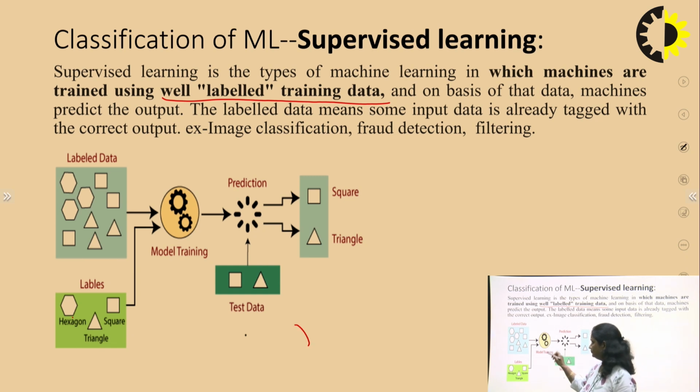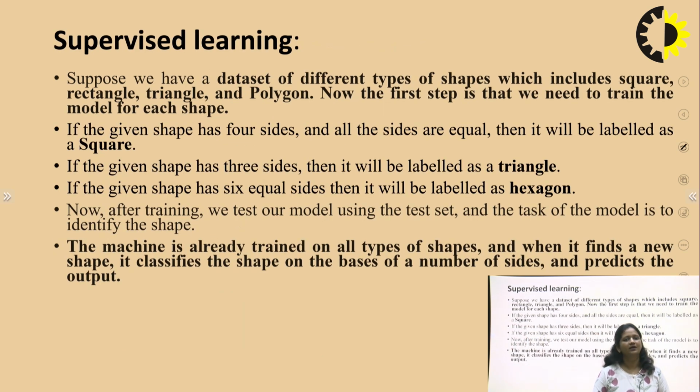Then we fetch this input data into the model learning, then after that comes test data and prediction, like square and triangle. What we have to teach our algorithm is: if the image has 4 sides and all 4 sides are equal, that is a square. If the image has 3 sides, then it will be a triangle, and so on.